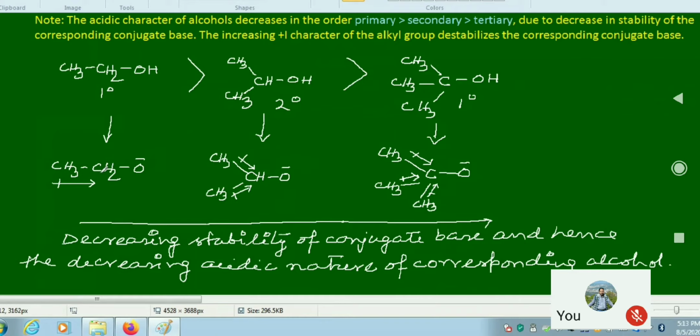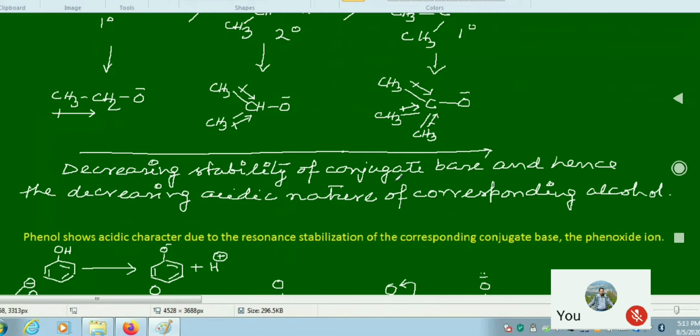So this carbon atom is becoming electron rich, and therefore this negative charge on the oxygen is not being withdrawn by any group to make it stable, and it is gradually increasing towards the secondary alcohol, the alkoxide of the corresponding secondary alcohol. And also in case of tertiary alcohol, the electron releasing effect is increasing, therefore the stability of the conjugate base is decreasing, and also the acidic nature decreases.